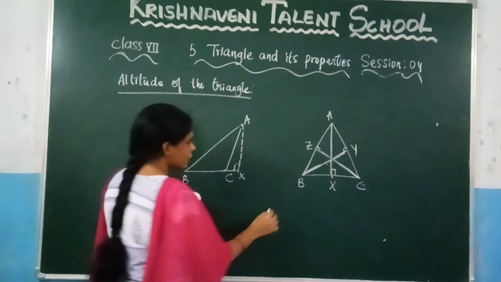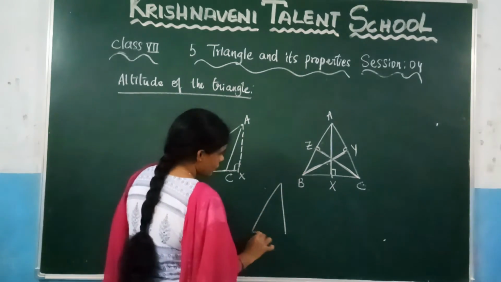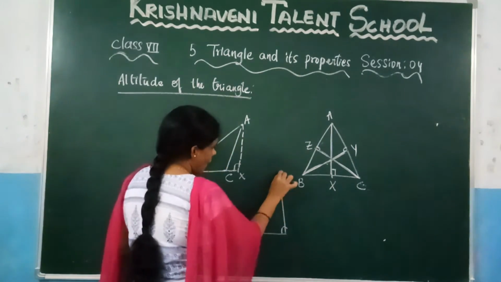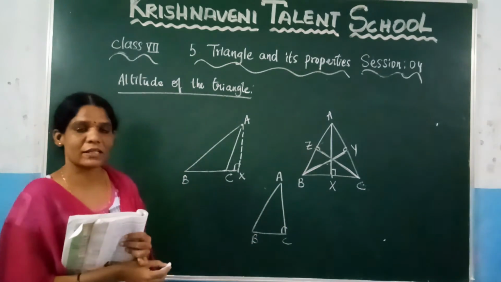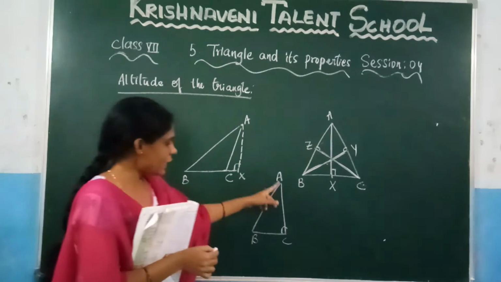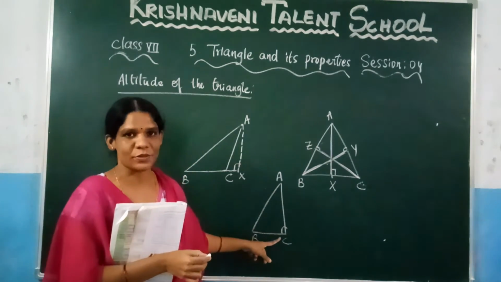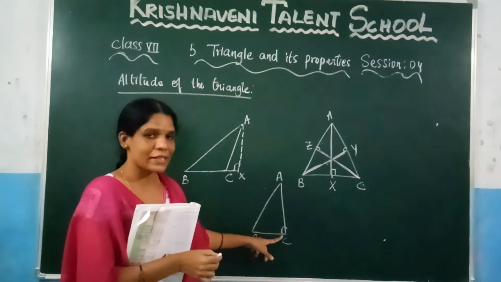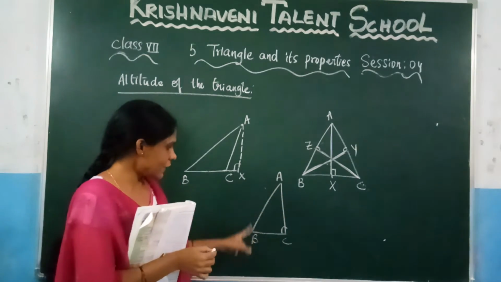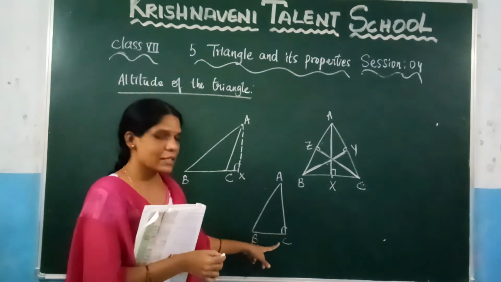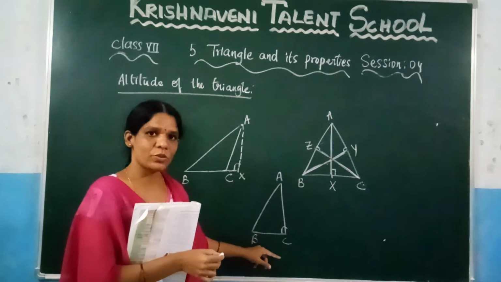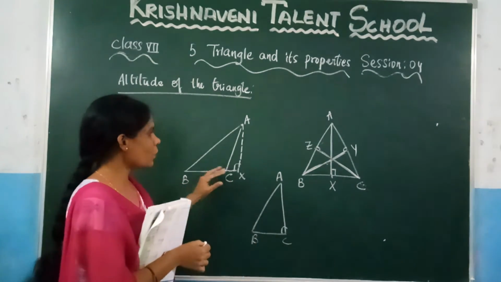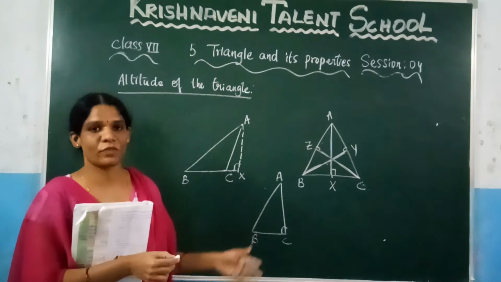Now, if you are considering the right angle triangle, there is no need to draw the altitude because here the side itself is nothing but the altitude, right? Because here this is 90 degrees. So in the right angle triangle, this AC is the altitude of the triangle, and similarly BC is also the altitude of the triangle. This is about the altitude of the triangle in different cases.